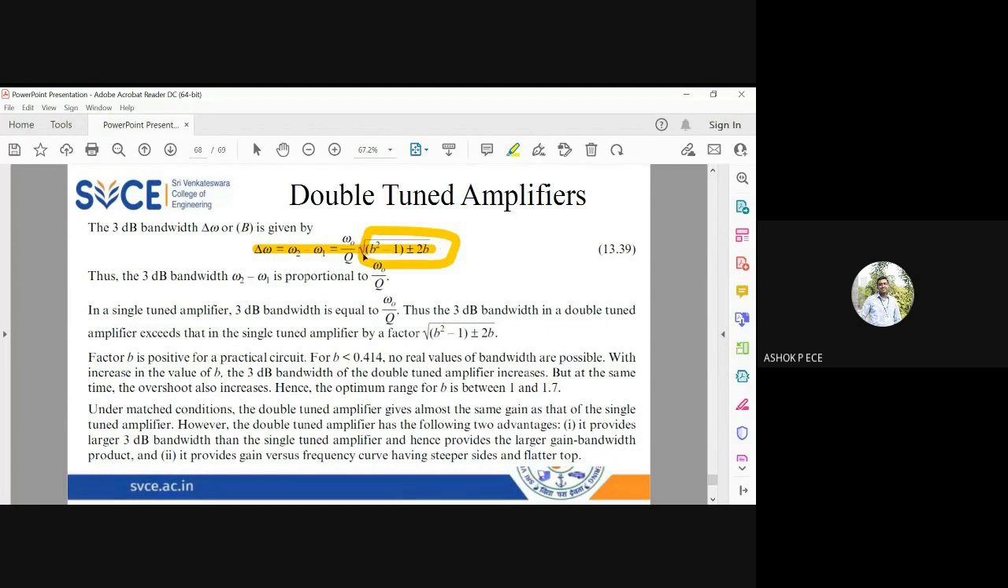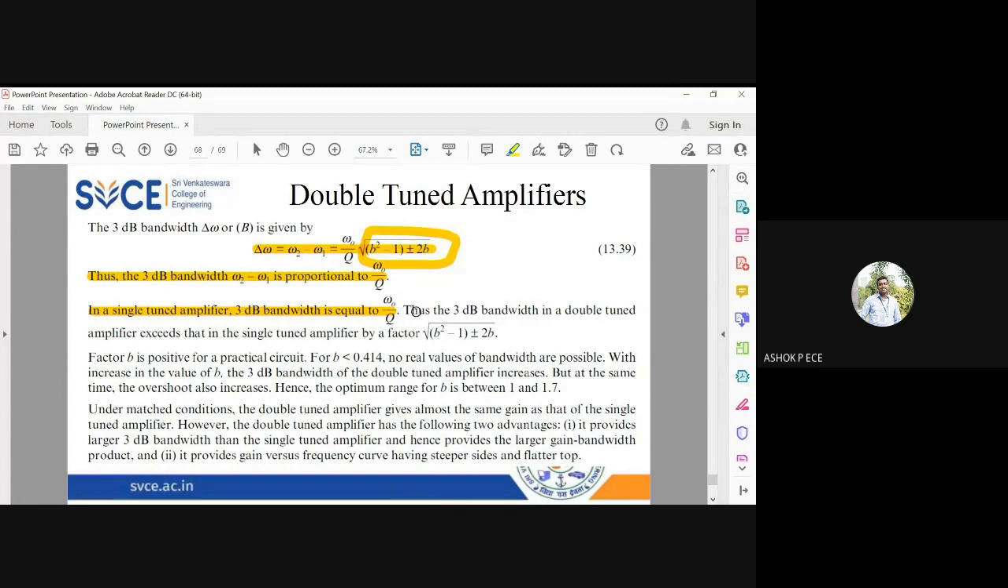If you take a finite value of B, this square root will become a constant number. The bandwidth depends only on omega naught by Q. So I can say, see here, the bandwidth is proportional to omega naught by Q. In single tune amplifier, the bandwidth was exactly equal to omega naught by Q. We have derived that for single tune amplifier, there was no multiplicative factor at all. Correct? So the bandwidth was exactly equal to omega naught by Q.